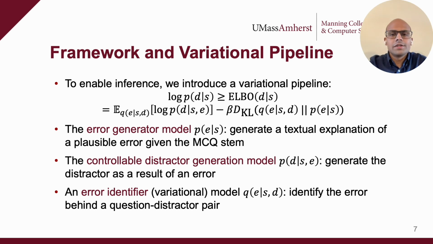We jointly learn the latent distribution and maximize the data log likelihood by maximizing the evidence lower bound, as shown. Here, P(E|S) generates a textual error description given a question stem. P(D|S,E) generates the distractor as a result of an error. Q(E|S,D) is our variational model from which we sample errors behind a question distractor pair. There can be many choices for the variational distribution Q. We choose this form since it's intuitive and can also be useful in practice to recover errors from distractors.